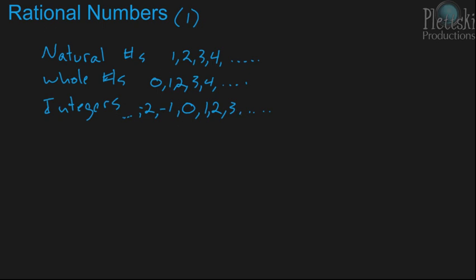And then rational numbers are any number that can be expressed as the ratio of two integers. So if you have one integer, let's call it a, and you put it over another integer, b, this is called a ratio or a fraction. So it's the ratio of any two integers.